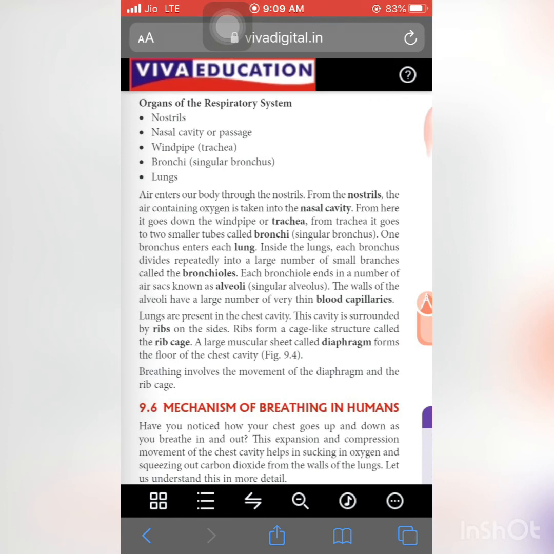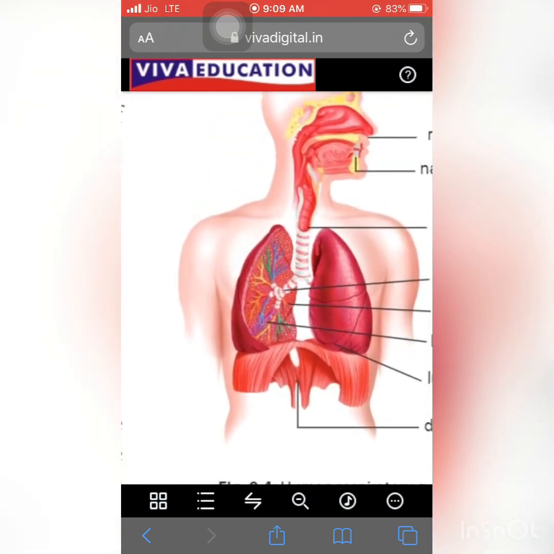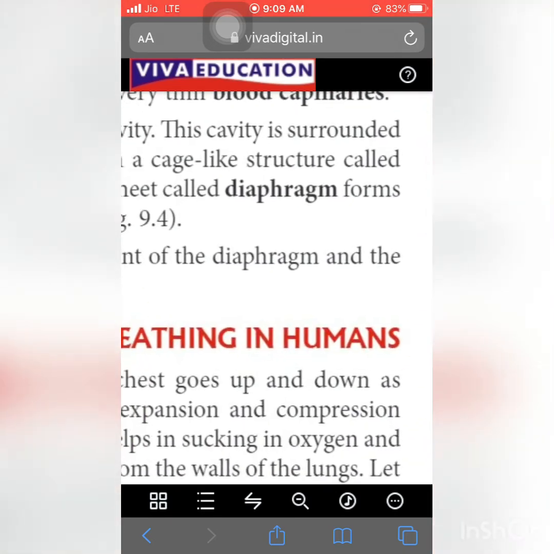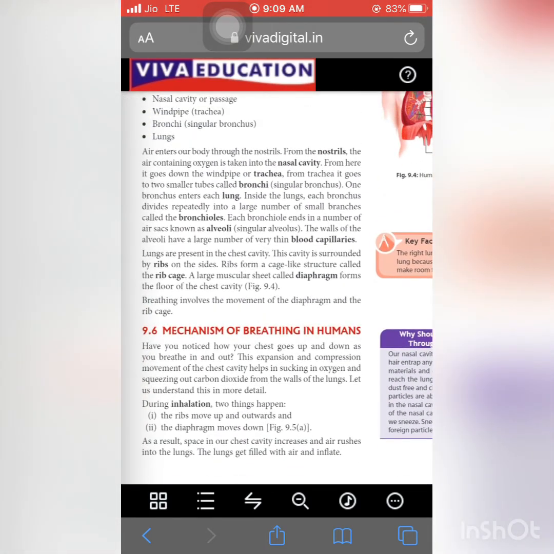A large muscular sheet called the diaphragm forms the floor of the chest cavity, means here what you are seeing below, okay, the two lungs are present, and below them there is a floor, means a sheet that supports the lungs, and it also makes a floor for the lungs. Okay, and it also plays a very important role while breathing. Breathing involves the movement of the diaphragm and the rib cage.